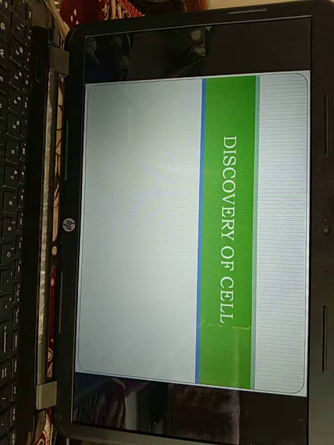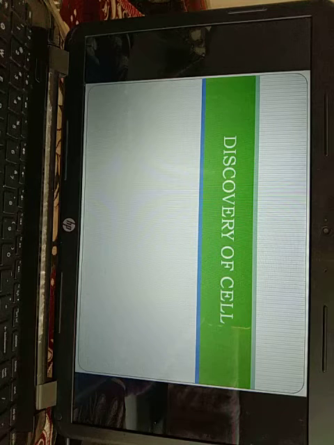It required a microscope, an instrument with good resolving power and magnification. Techniques like preservation, sectioning, staining and mounting were needed to distinguish various cellular components. Improvement in tools and techniques has continued all this period to enhance our knowledge about the cell.